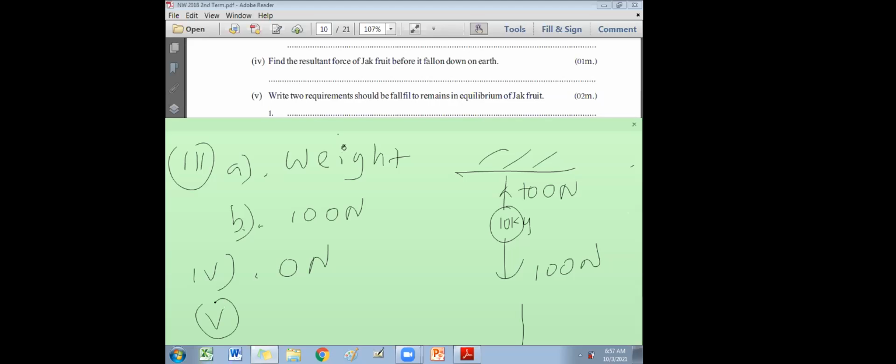The 2 forces acting on the jackfruit must be opposite in direction. And the second requirement: equal in magnitude, that means 100, 100. If you can write one more, they have the same line of action. Same line of action, equal in magnitude, opposite in direction. Out of those 3, you have to write at least 2 requirements.